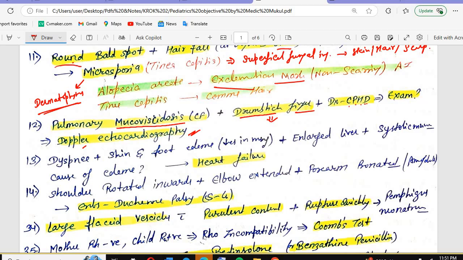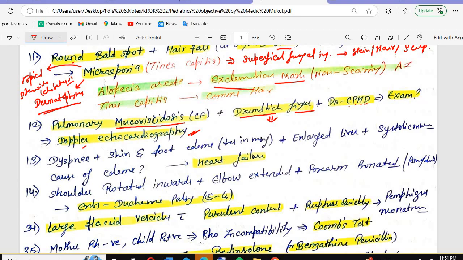In this condition, sometimes they will ask which treatment you will give. You can use topical steroids, like clobetasol, or you can use minoxidil as well. Topical steroids or minoxidil will be used.